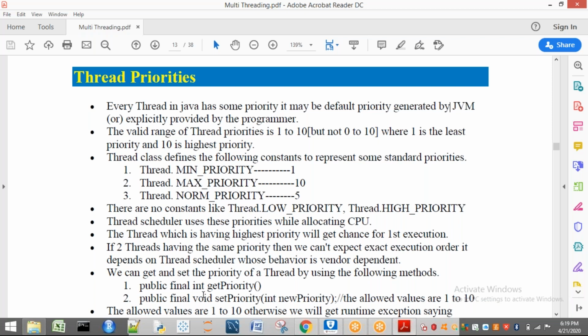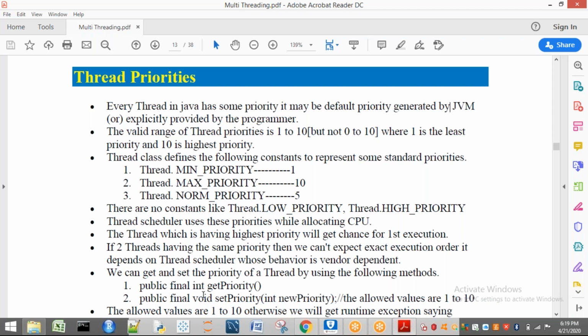Now, our concept is what? We already have threads, and we know that thread priorities range from 1 to 10. Now I want to set a priority for some threads. How to set it? And I want to know the priority of a thread. How to know? We have two methods. As in the previous session we saw setName and getName, here also for setting and getting the priority we have two methods. One is getPriority and the second one is setPriority.